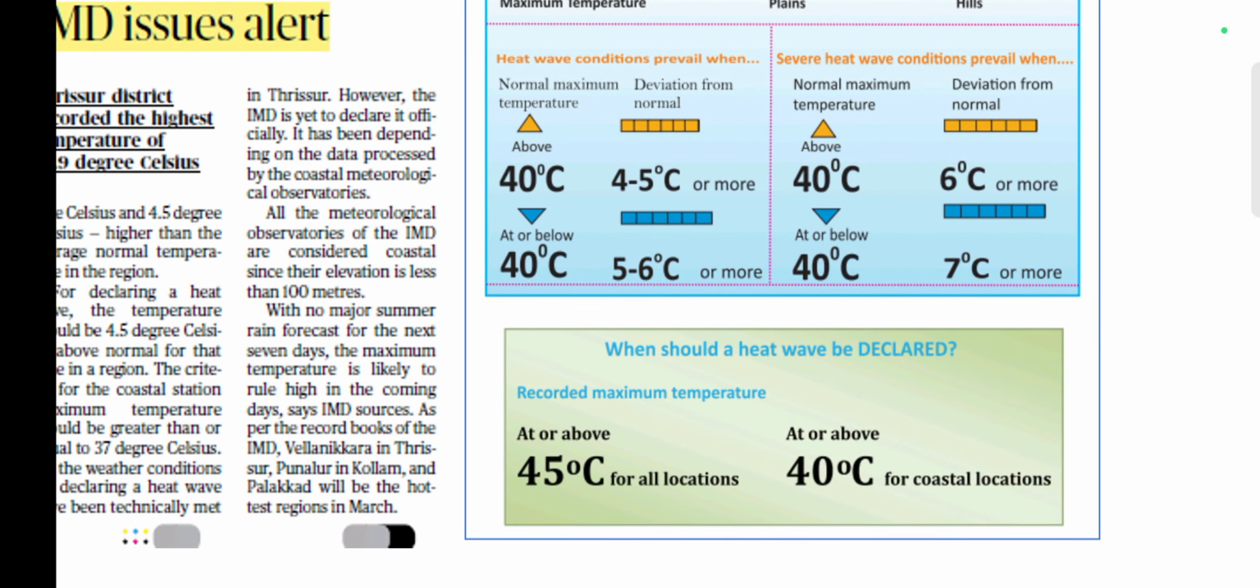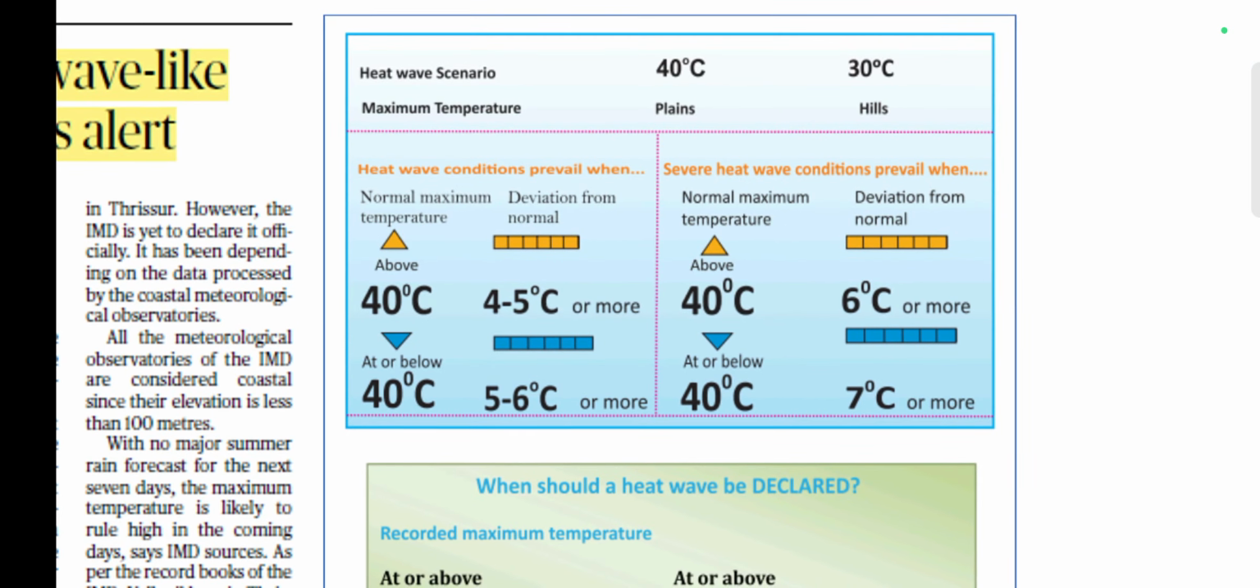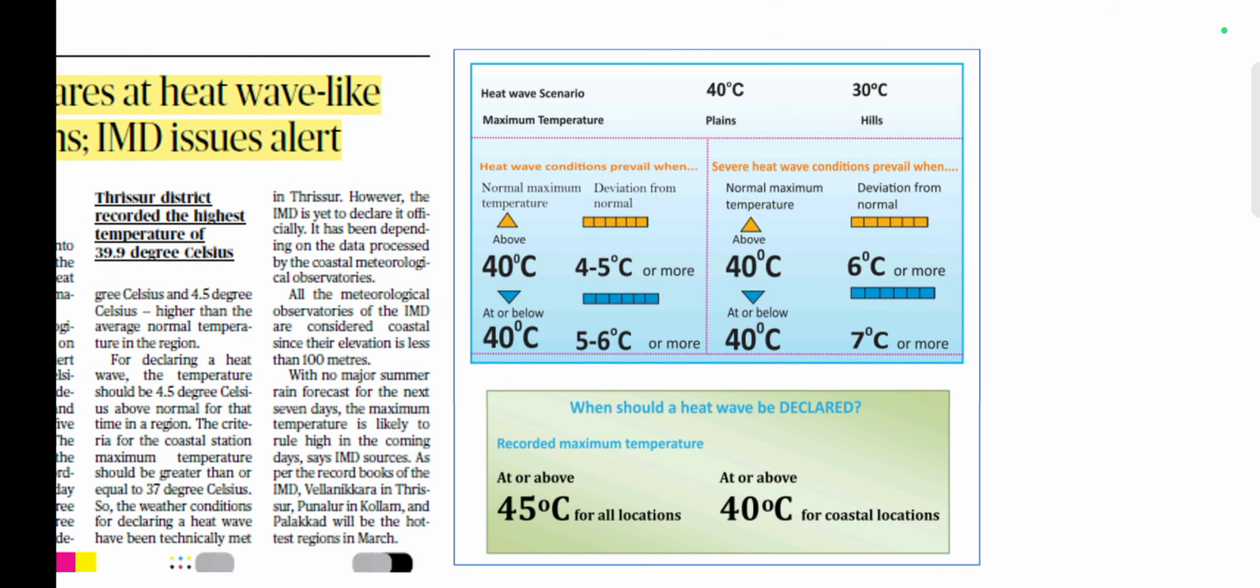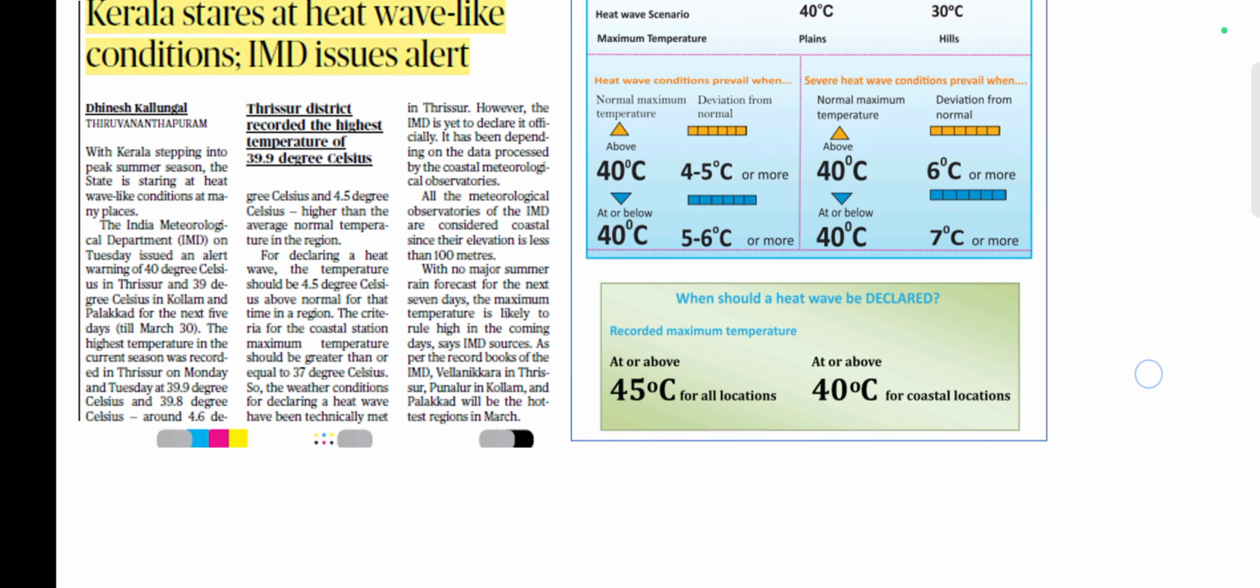Here you can look at the differing criteria used by IMD to declare heat waves in plains and hills. In the plains, the heat wave scenario will arise when the temperatures are above 40 degrees Celsius, whereas in hills, it may arise even when the temperatures are 30 degrees Celsius, right?